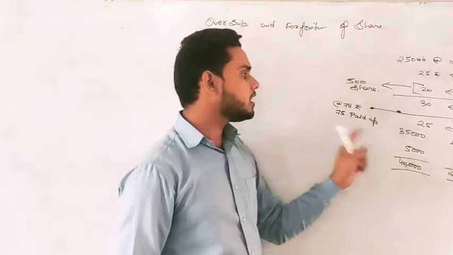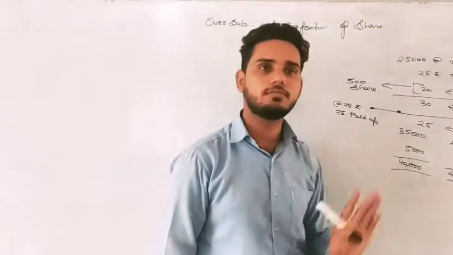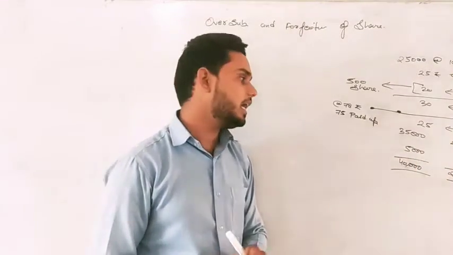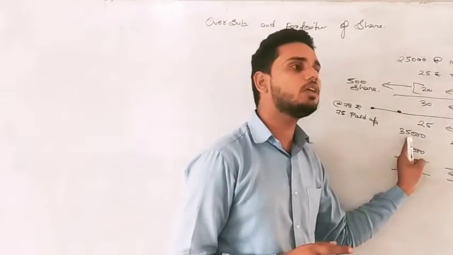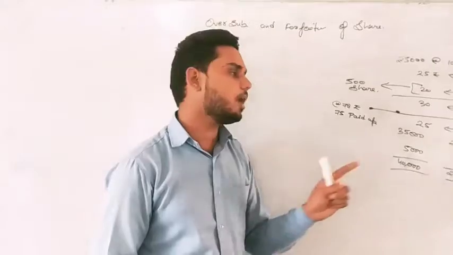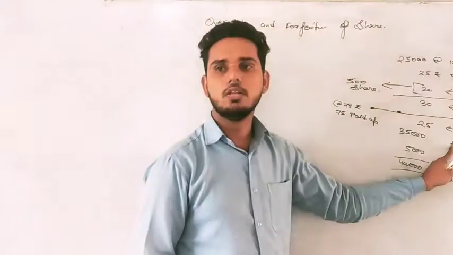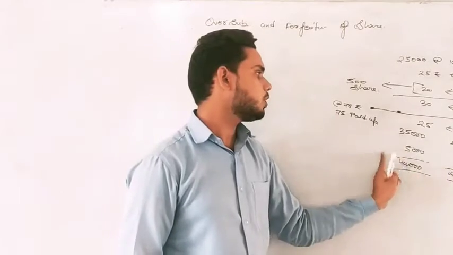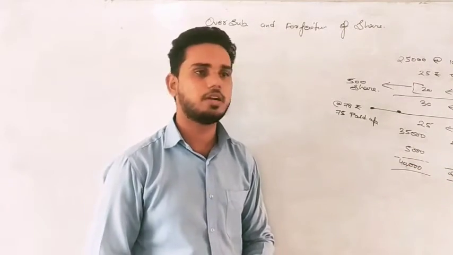Okay. The company received applications of 40,000, but the maximum the company can give is 25,000 shares. So the company decided that from these 40,000 applicants, we will give shares to 35,000 applicants, and we will give them all the shares. Means to the applicants of 35,000, the company will give all the 25,000 shares. So the remaining applicants, that is 40 minus 35, that is 5,000, will be rejected and their money will be refunded, right?